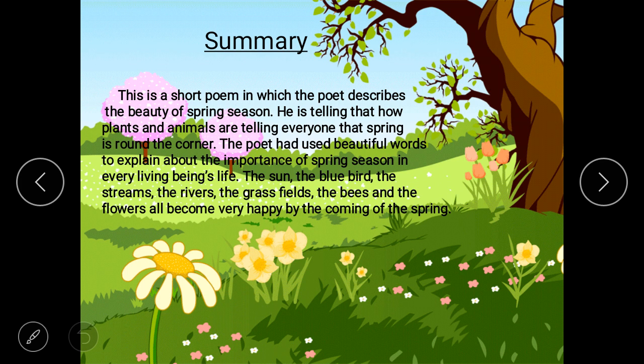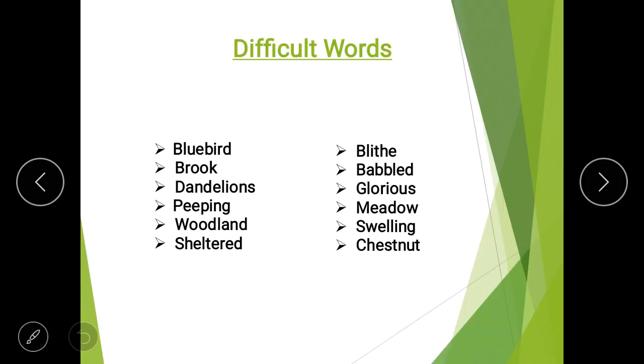So this was the summary, students. Now there are some difficult words. Total there are 12 difficult words, and these words are only from your poem. So you have to write these in your classwork copies, and you have to learn their spellings with their pronunciations.